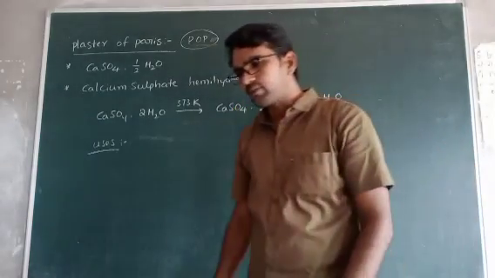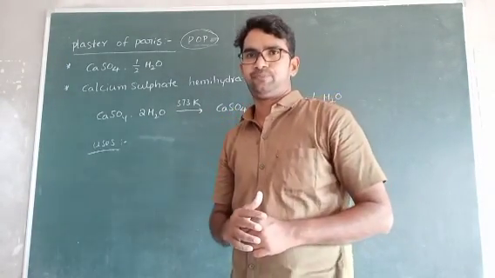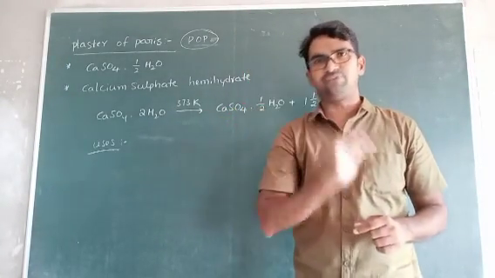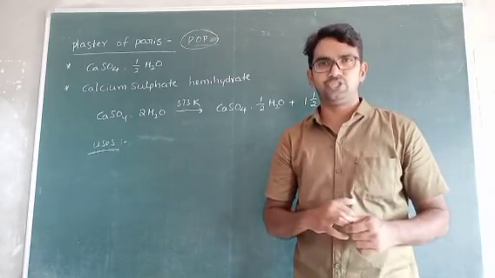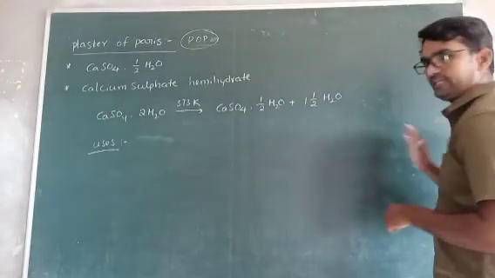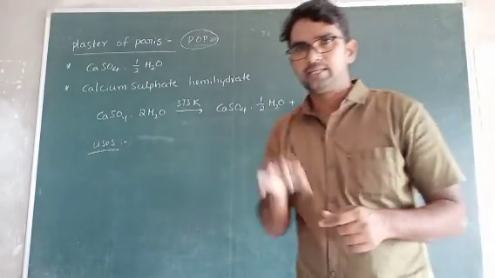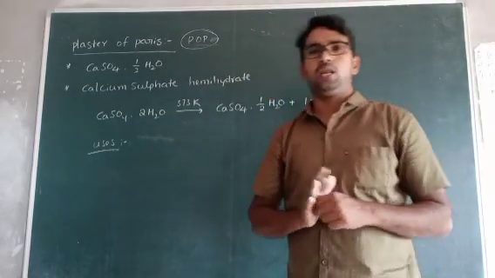Second one, plaster of Paris is used for statues, for a smooth surface, and for some toys. And one more example: putty applied to the house walls is also plaster of Paris. It gives a smooth surface to the wall.